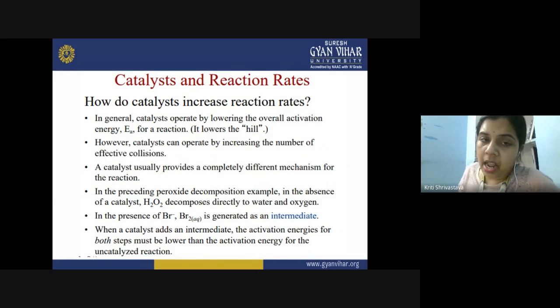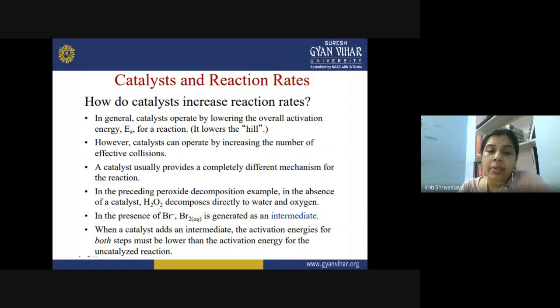So let us see again how the catalyst increases the reaction rate. In general, catalysts operate by lowering the overall activation energy EA for a reaction. So basically, they are lowering the activation hill. However, the catalyst can also operate by increasing the number of effective collisions. The number of effective collisions is increased due to the presence of an activated surface area of the catalyst. Now, the catalyst usually provides a completely different mechanism for the reaction to occur.